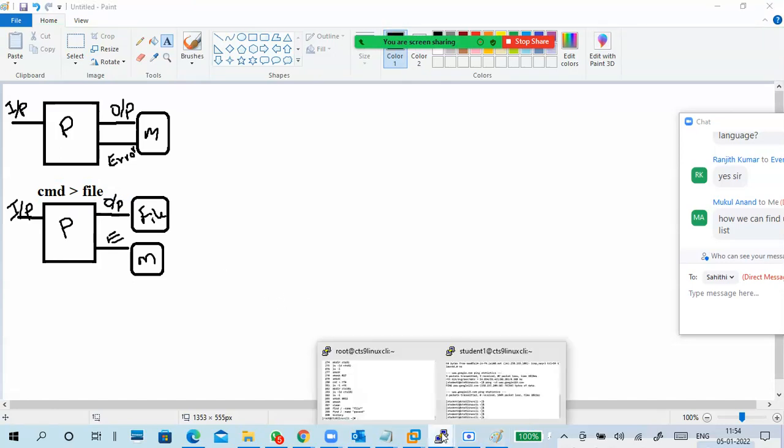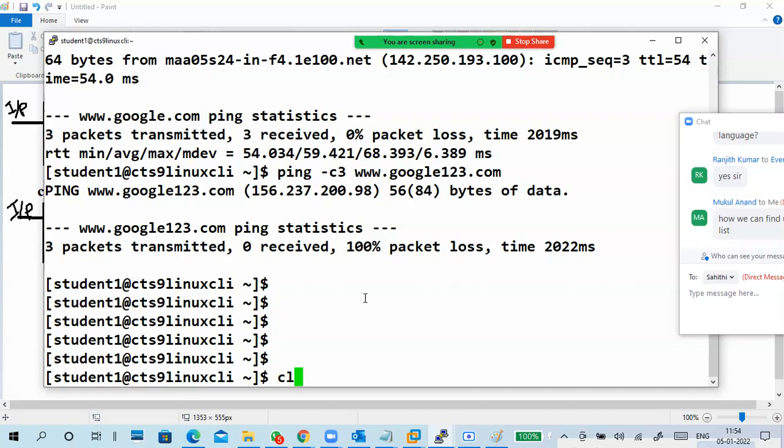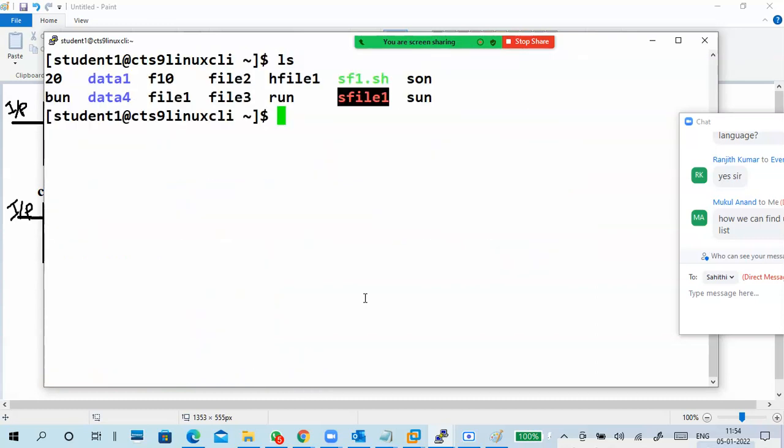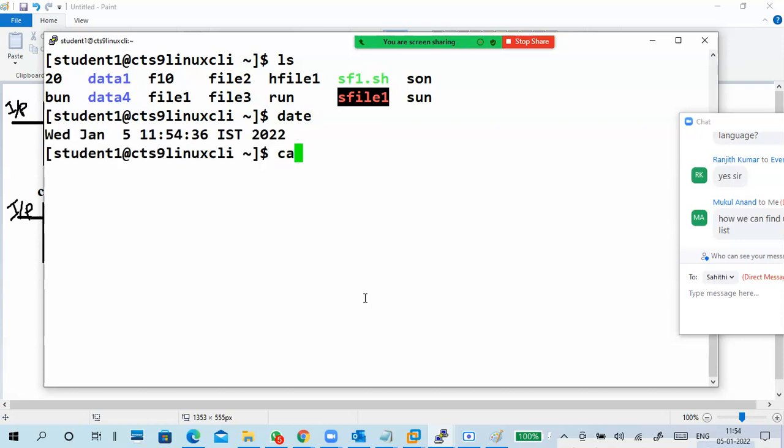We'll see that one. Like your cat command you are using, same concept. Guys, look at here. This is date. Date is a command. I put date greater than df1 file. The file was not there earlier, remember that. So date greater than file. ls df1, is it there?